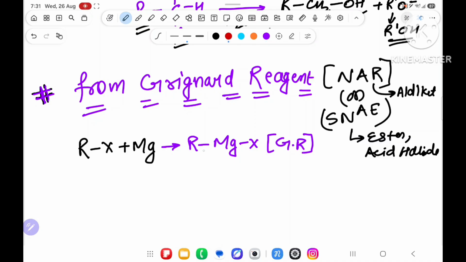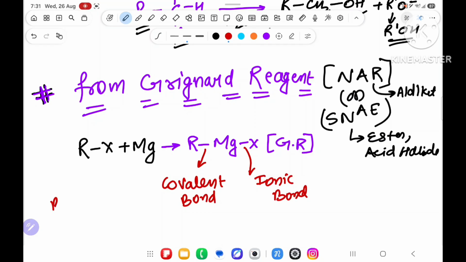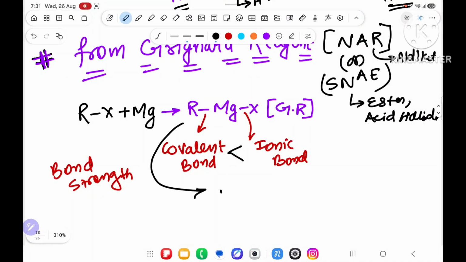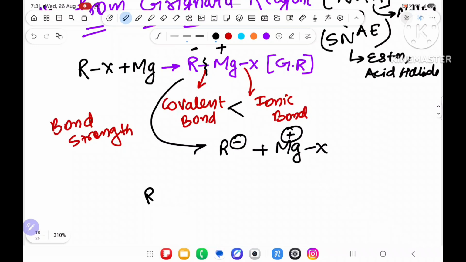In that, you already know that the bond over here is a covalent bond, and the bond over here is an ionic bond. We know that the bond strength of an ionic bond is more than a covalent bond. So whenever it breaks, it will break as R minus and plus MgX. Again R minus is coming, meaning a nucleophile is coming.